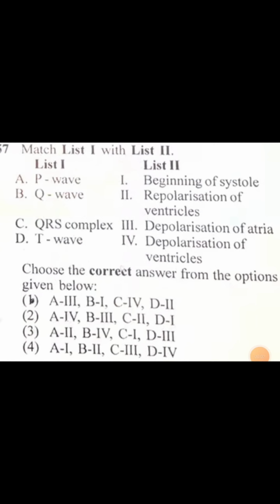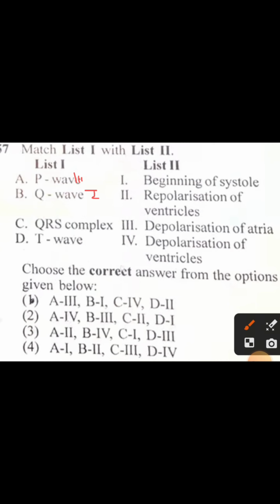Match the column 1 and column 2. A. P-wave. P-wave represents depolarization of atria. So correct option is third. Q-wave represents the beginning of systole. So correct option is 1.